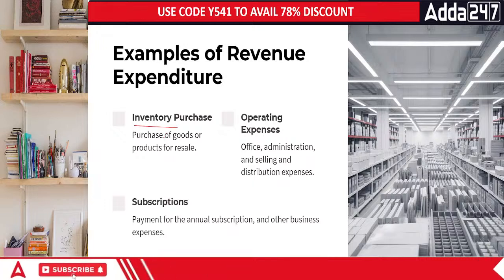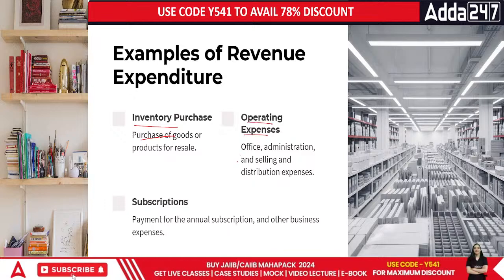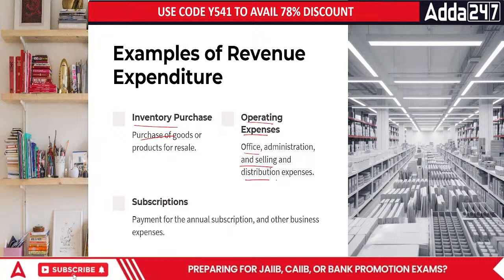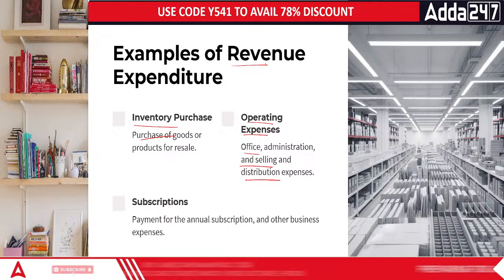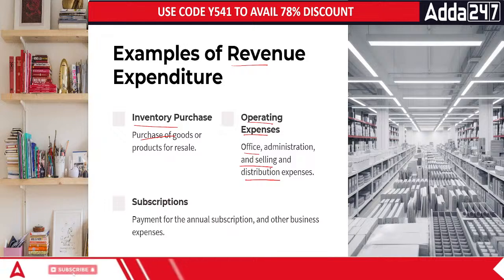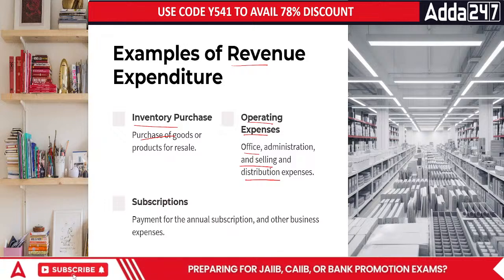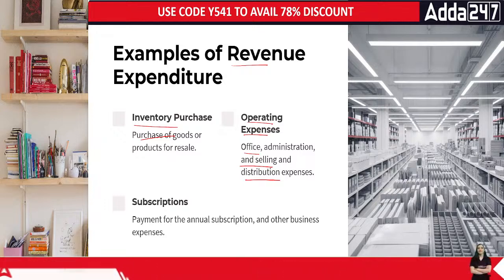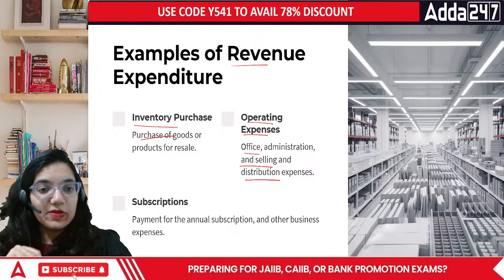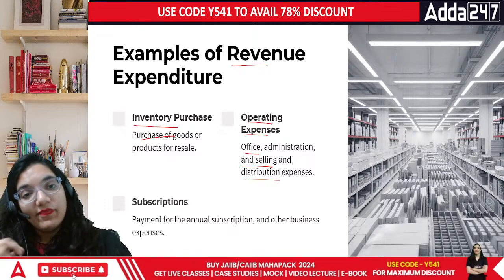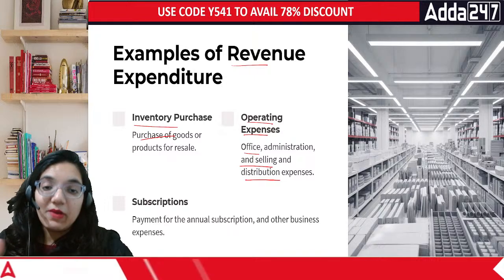For example, first is inventory purchase. You purchase goods. Then operating expenses, admin expenses, depreciation, office expenses, selling and distribution are all part of revenue expenditure. These are the expenditures that you incur on a daily basis to run your business. Then the next part, everyone, is subscriptions. Subscriptions that you pay annually are a part of this. For example, if the organization says we need Zoom for meetings and we get a paid version of it, the amount they are paying is a part of revenue expenditure.